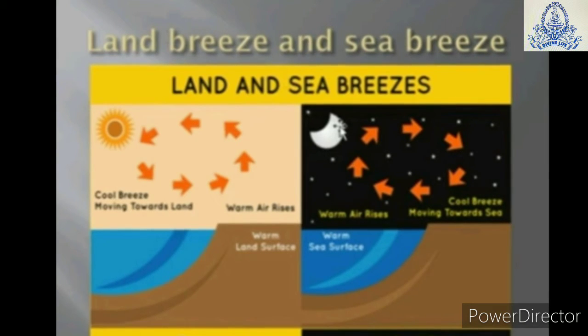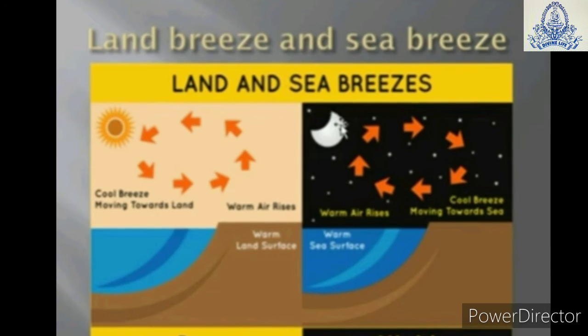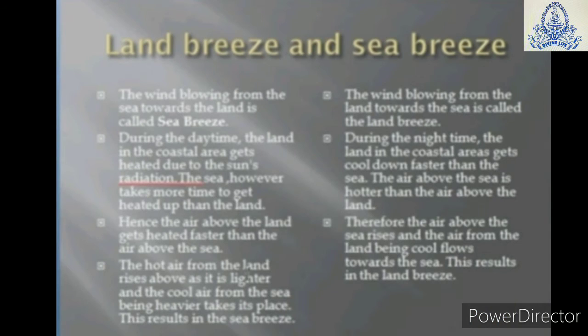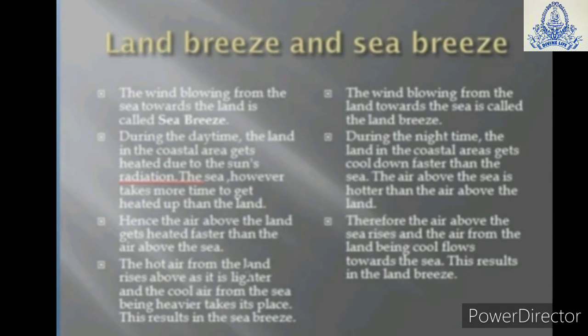And at night, it is exactly the reverse. The water cools down more slowly than the land, so the cool air from the land moves toward the sea. This is called land breeze. The people living in the coastal areas experience this interesting phenomenon.